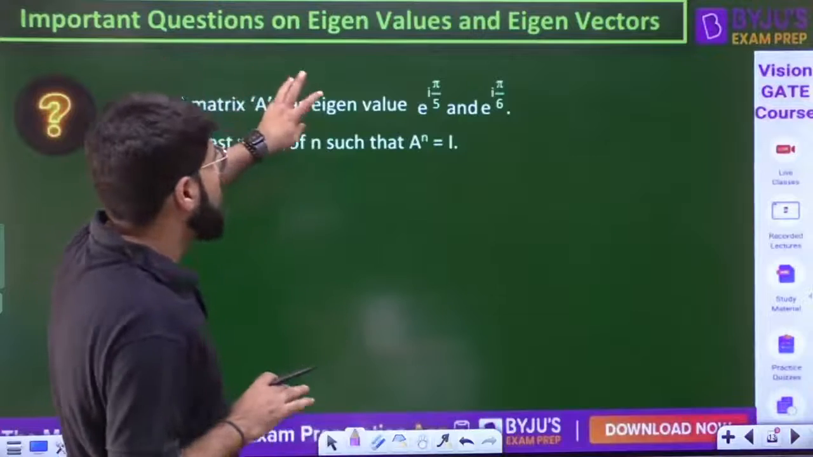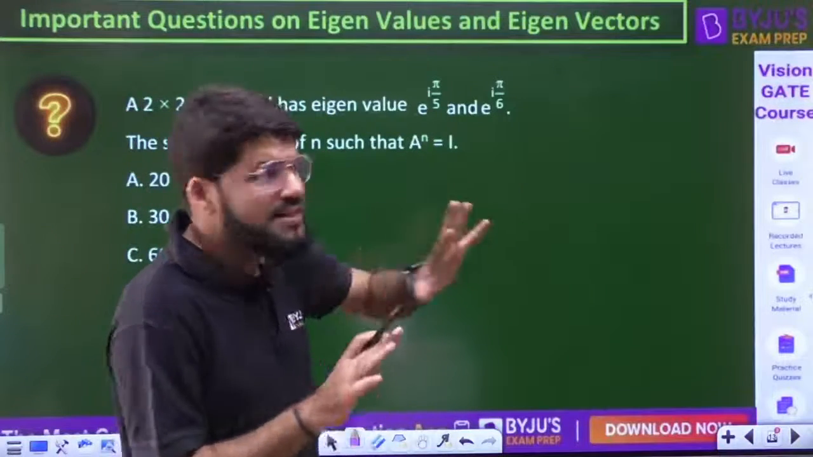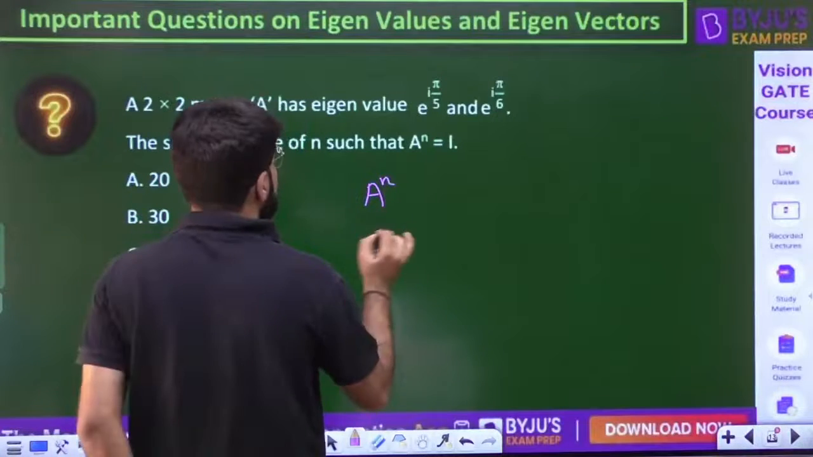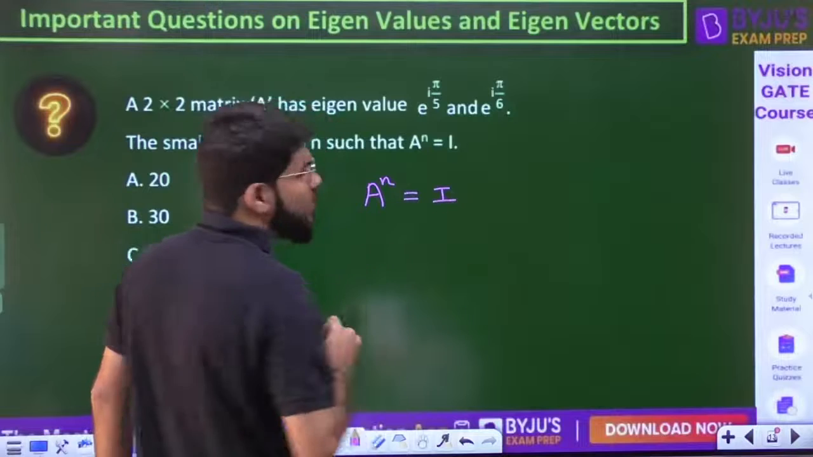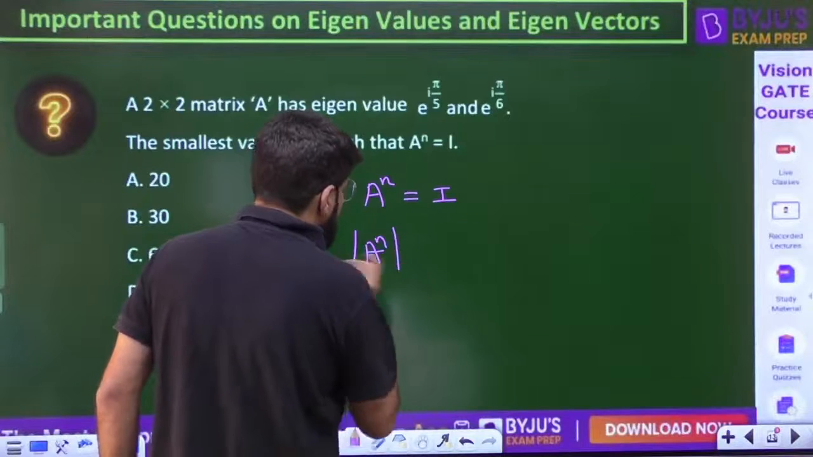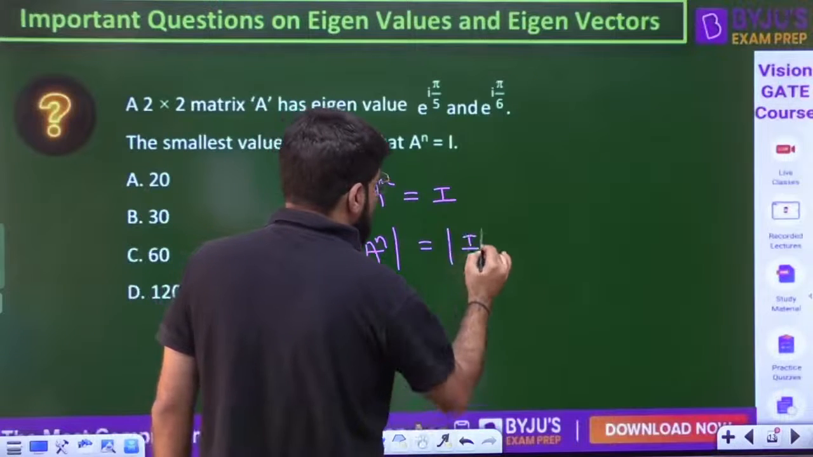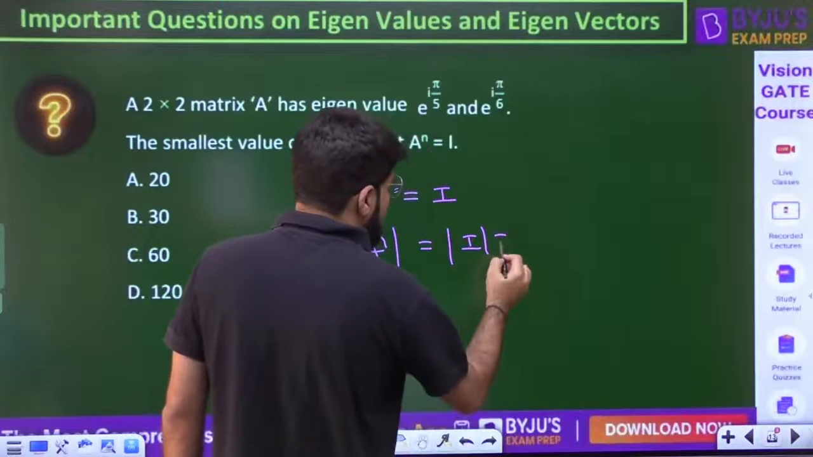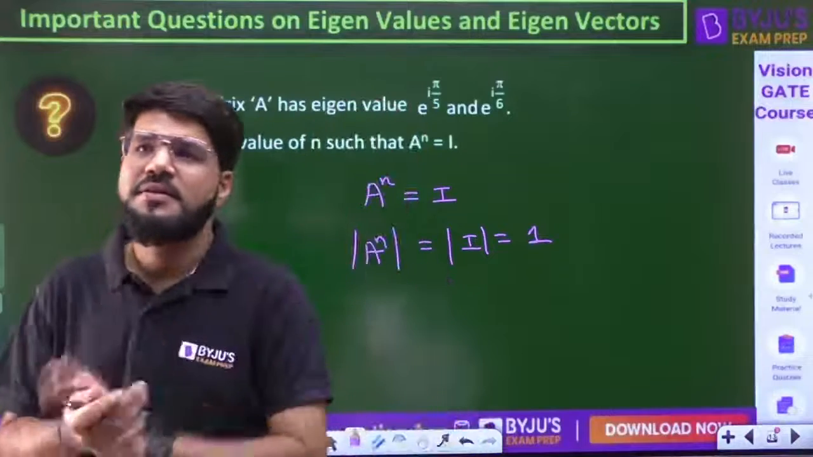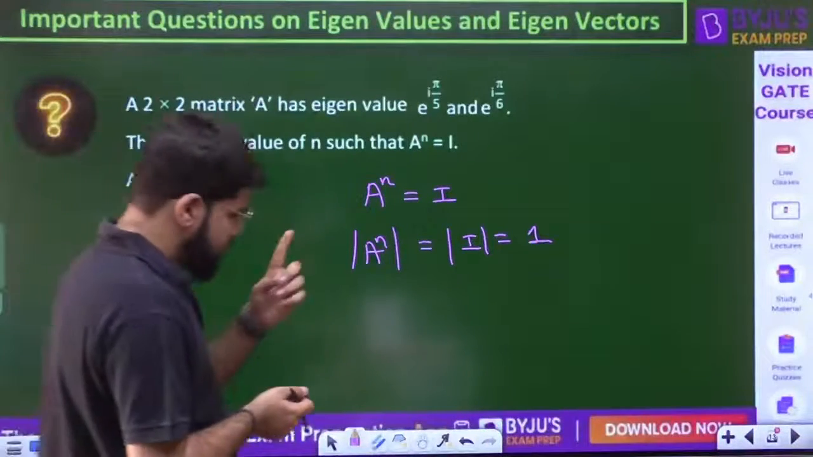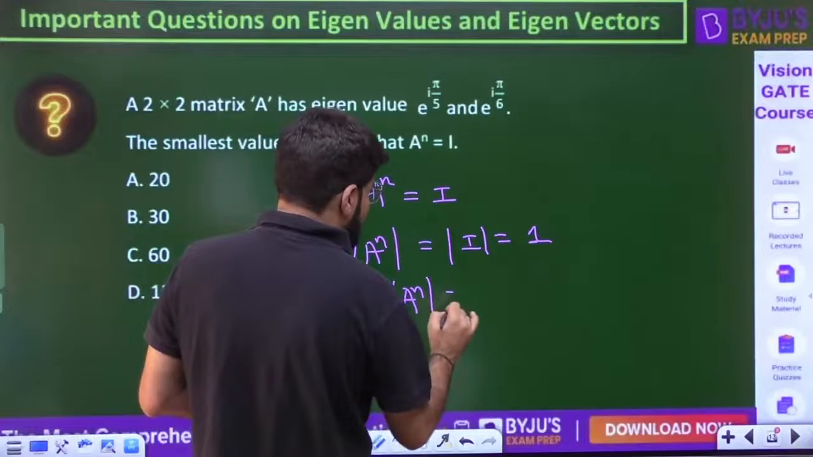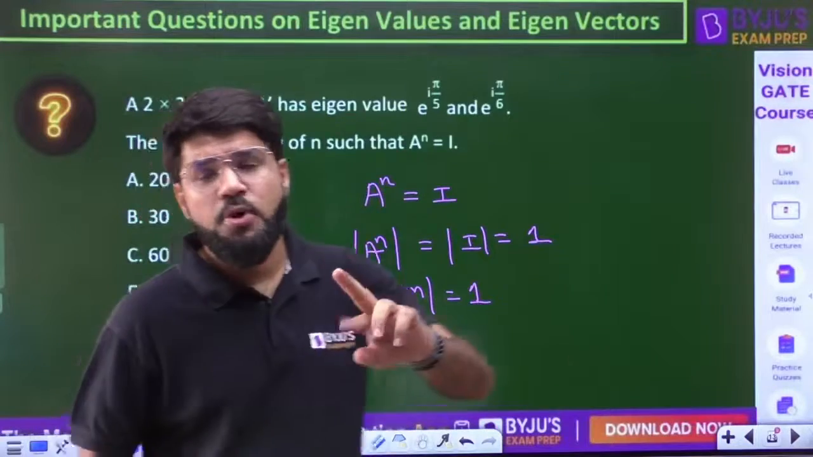Now, the matrix is not given to you, but the eigenvalues are given to you. Matrix A is 2 cross 2, but that is not given to you. You are required to find the smallest number n such that matrix A power n should be equal to the identity matrix. Acha, if these two are equal, let's talk about the determinant. Modulus of A power n should be equal to modulus of I, and what is the determinant of the identity matrix? Identity matrix, be it of any order, 2 cross 2, 3 cross 3, 10 cross 10, has determinant 1. So eventually I can say that modulus of A power n will be equal to 1, and determinant of a matrix is the product of eigenvalues.